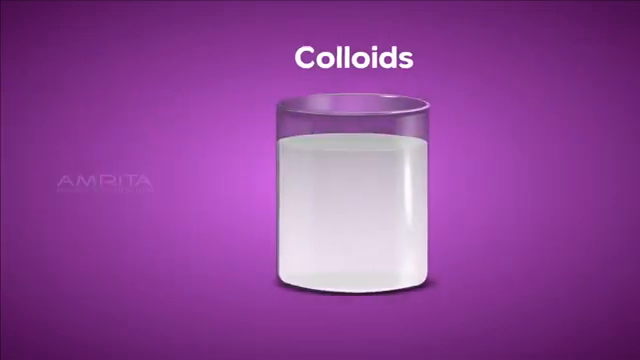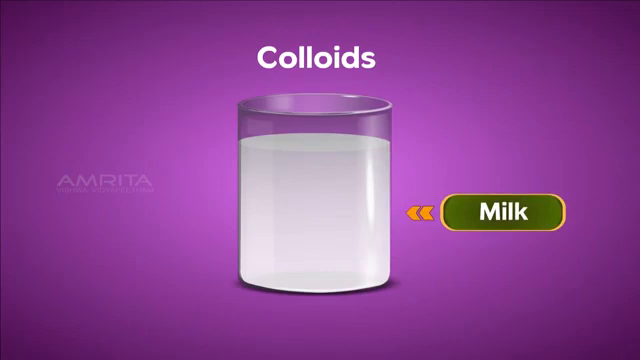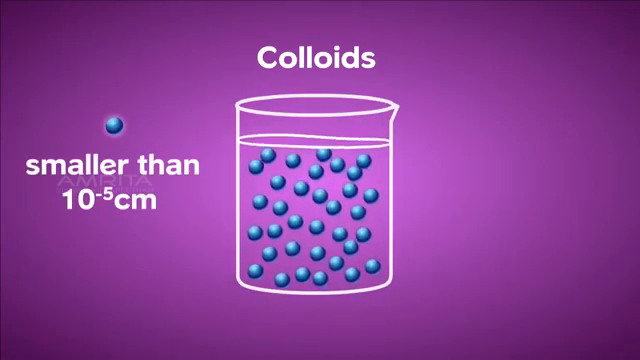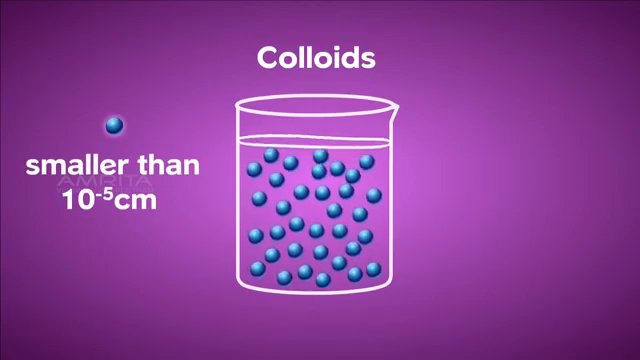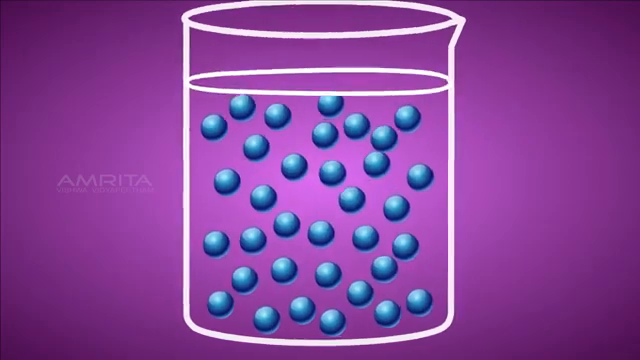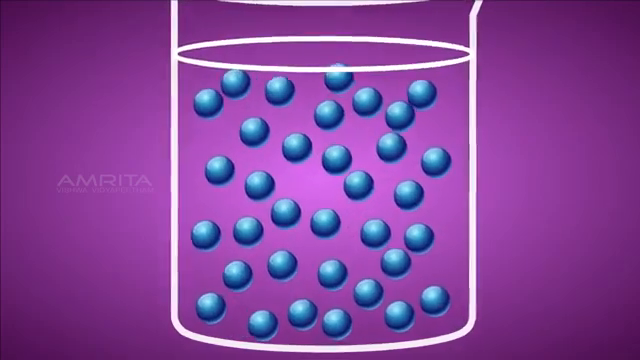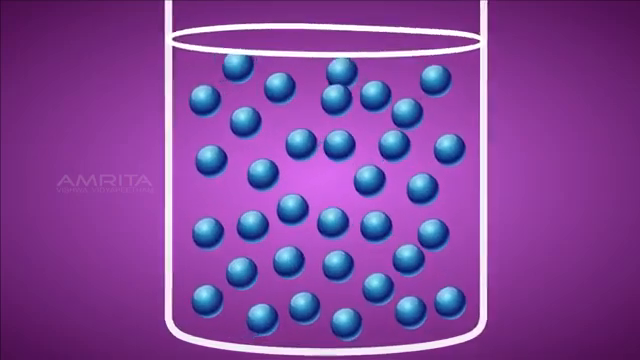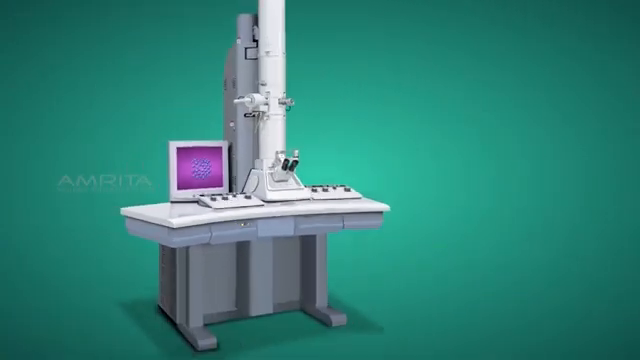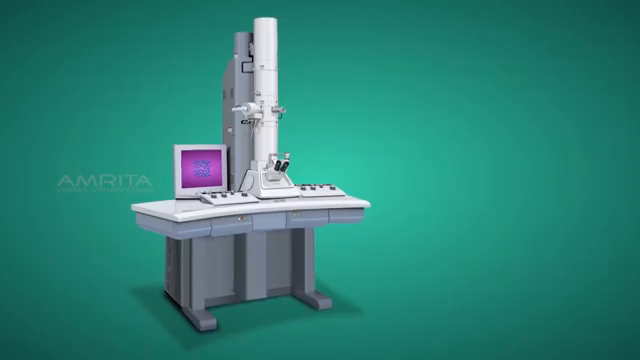Colloids are also heterogeneous mixtures, but they appear like a homogeneous mixture. Milk is a good example of colloids. The particle size in colloids is smaller than 10^-5 centimeters. In colloids, the particles are uniformly distributed throughout the solution. Colloidal particles cannot be seen with the naked eye because of their small size, but their presence can be observed with the help of an ultramicroscope or an electron microscope.